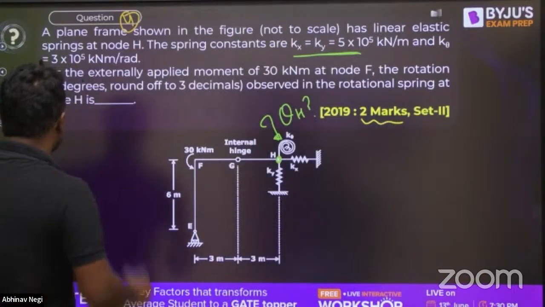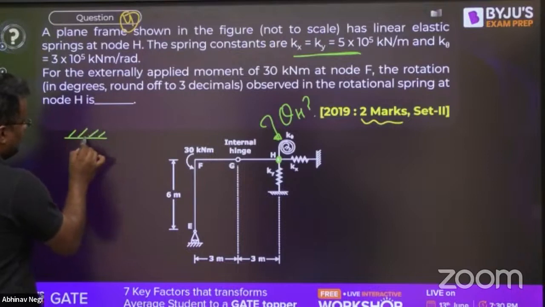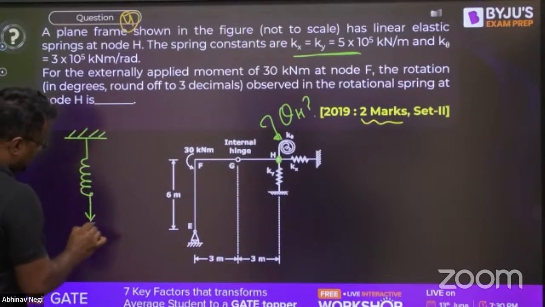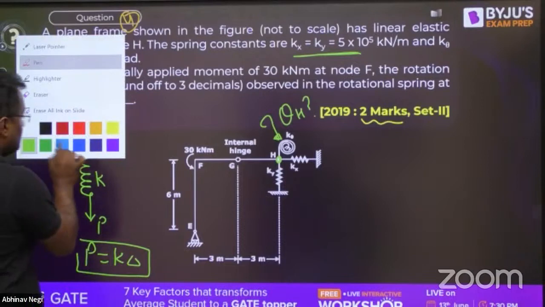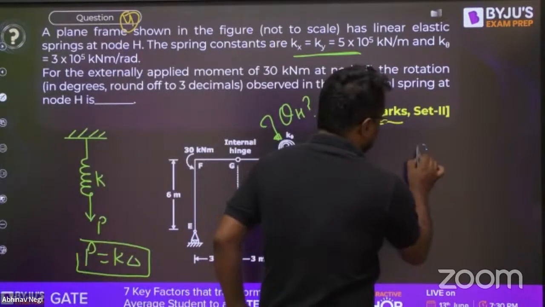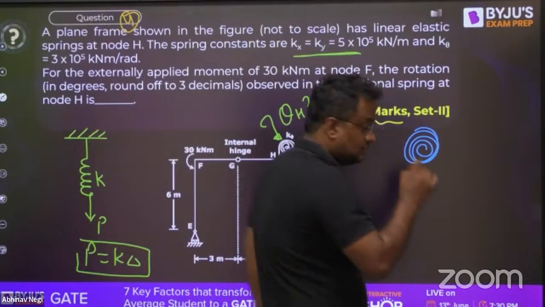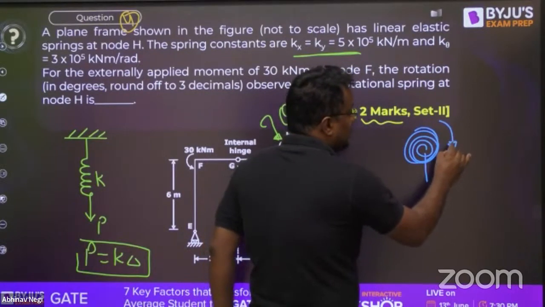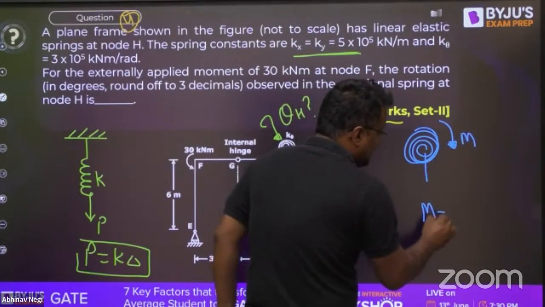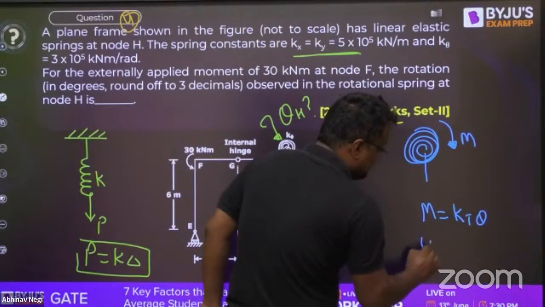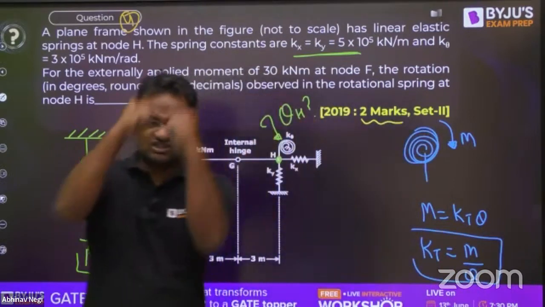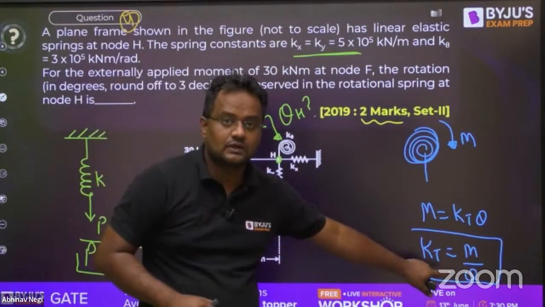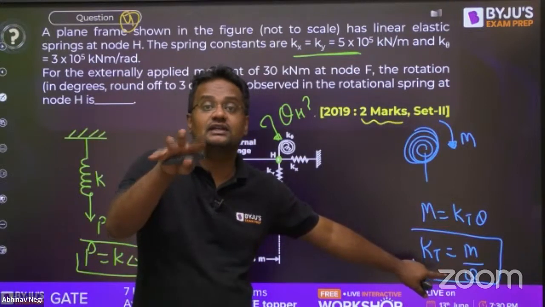Everybody, guys, like in a linear spring, if this is P and this is K, then P is equal to K delta. This is a linear spring. When there is a rotational spring like this, then when we apply a moment M, the rotation will be given by M is equal to K theta. K theta is equal to M by theta. So that spring will be very, very strong when theta is less. For a fixed end, theta is 0.